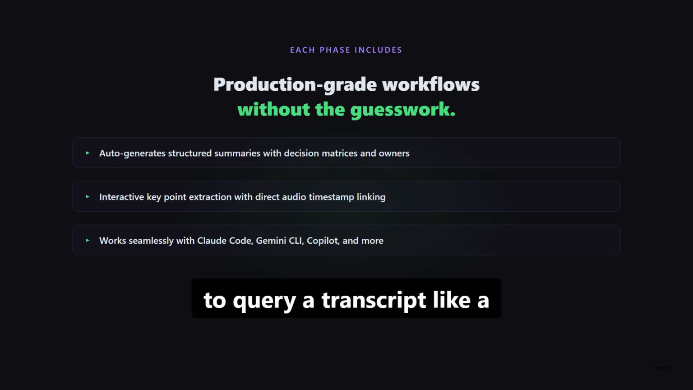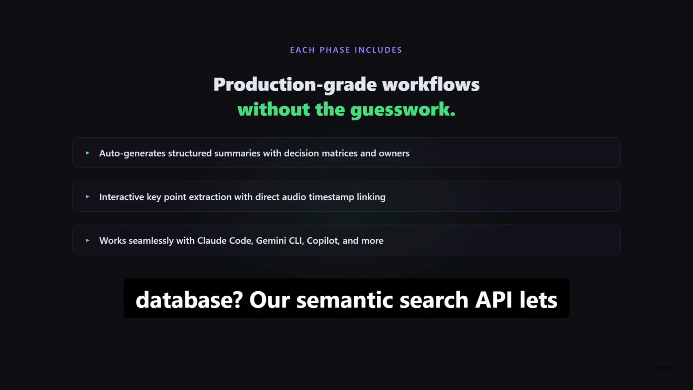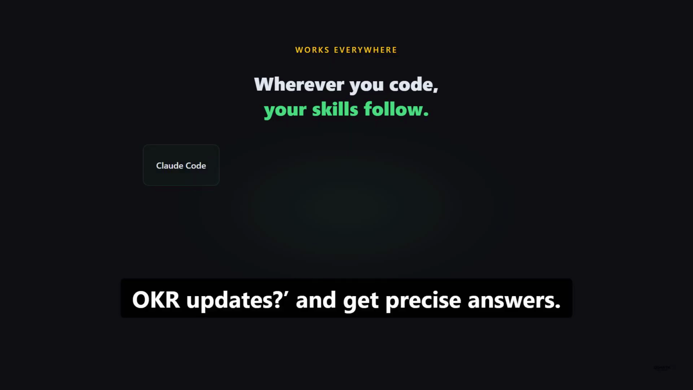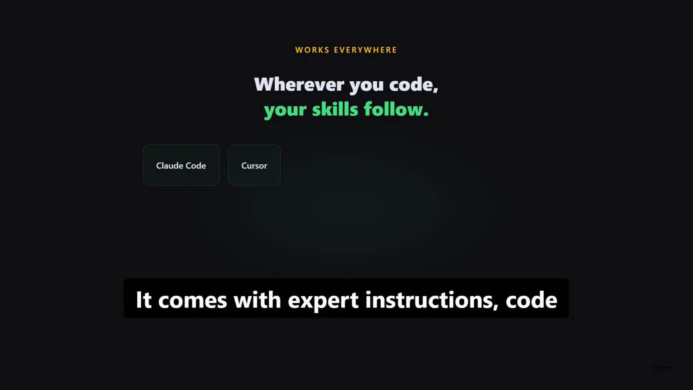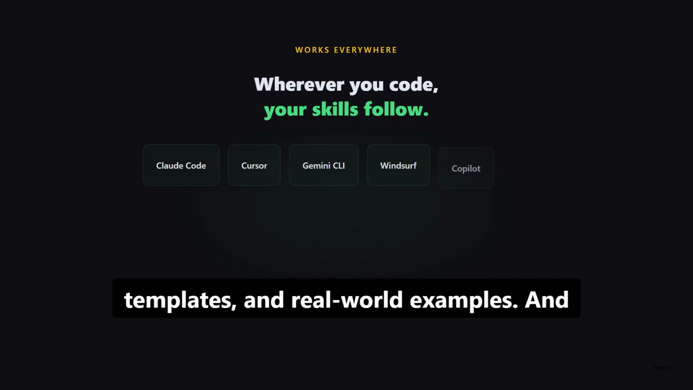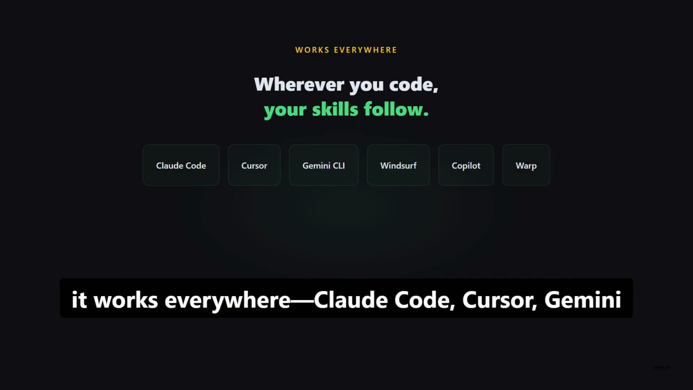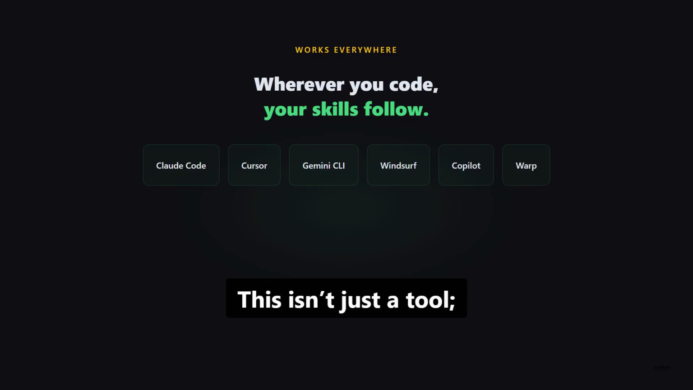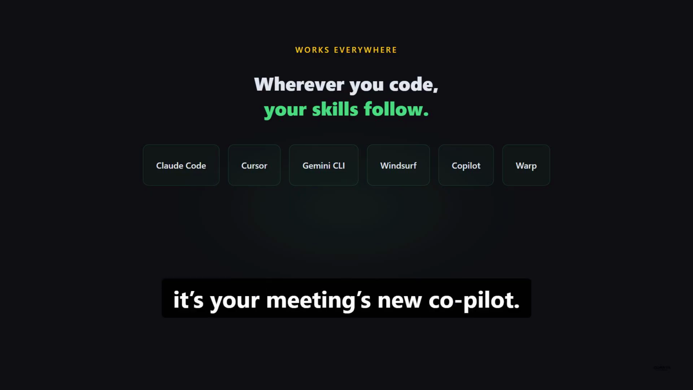Ever wanted to query a transcript like a database? Our semantic search API lets you ask, "What were the Q3 OKR updates?" and get precise answers. It comes with expert instructions, code templates, and real-world examples. And it works everywhere: Claude Code, Cursor, Gemini CLI, Windsurf, Copilot, Warp, and more. This isn't just a tool, it's your meeting's new Copilot.